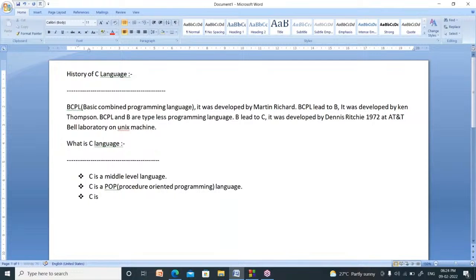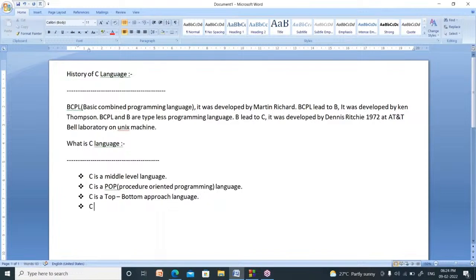Now, C is a top to bottom approach language. C language is executed from top to bottom, line by line, in order. Java and C++ are executed from bottom to up. But C language is always executed from top to bottom. So it follows the top to bottom approach.